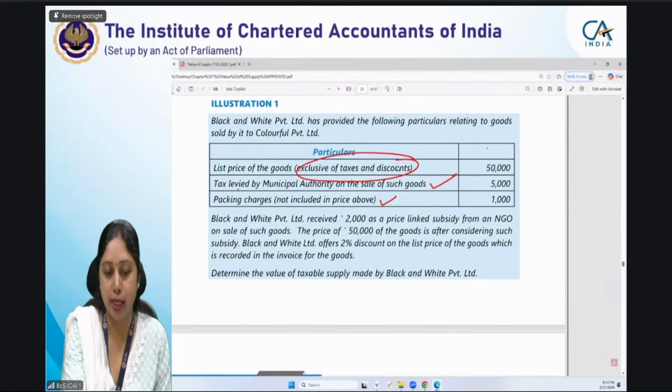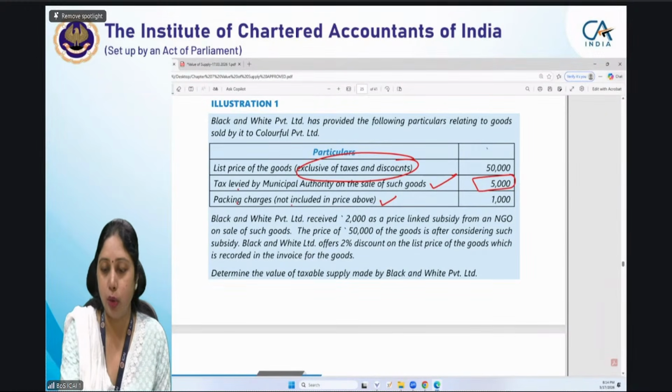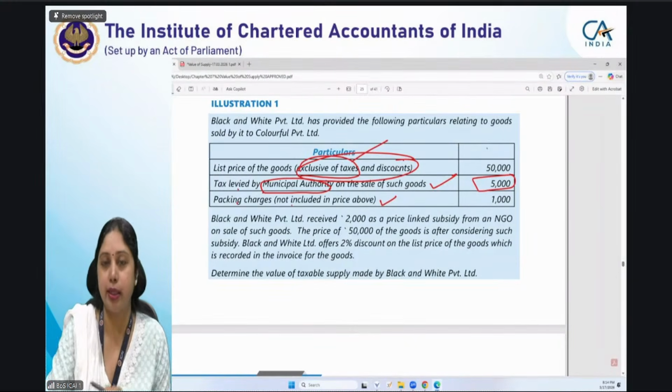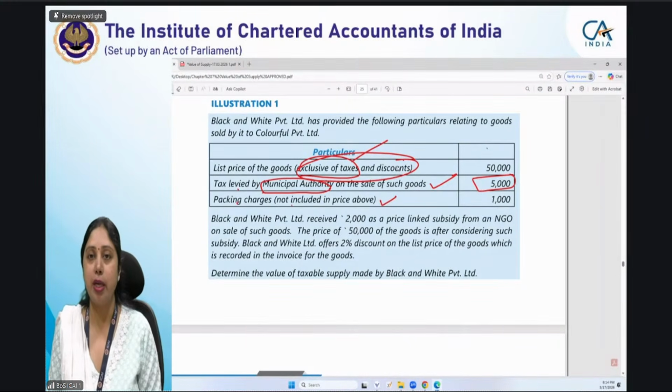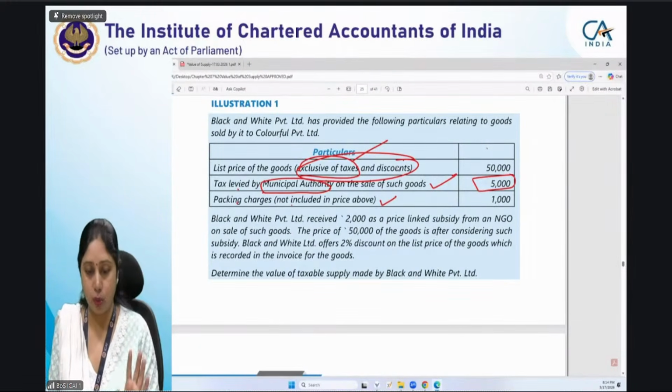You can clearly see packing charges are not included in this price. Why is the municipal authority tax not included in the list price? Because it is clearly given here, exclusive of taxes and discounts. This list price is not including any tax, and it is before giving any discounts.